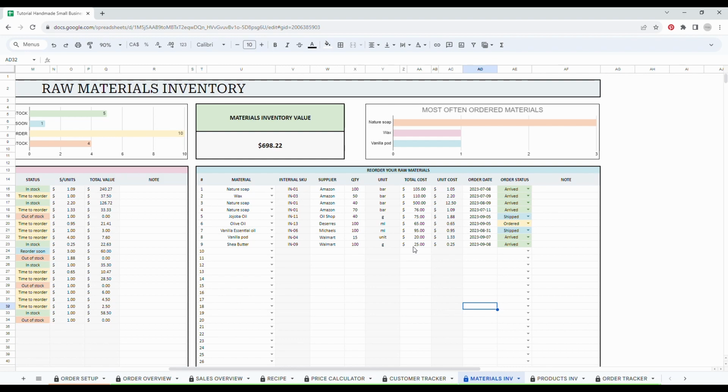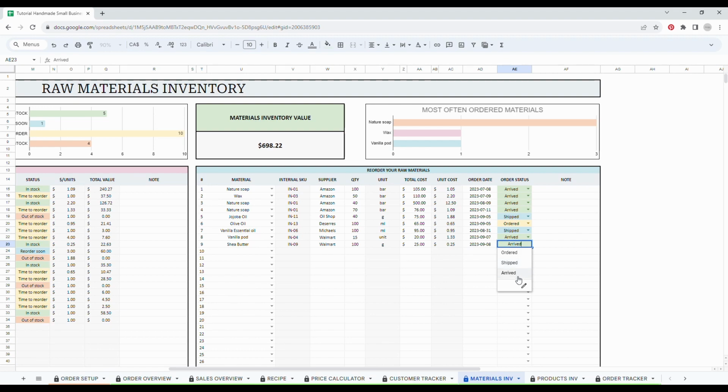You also have the possibility to track this order by adding the order date and the status of this order. It is very important to set the status as arrived when you get your order. Otherwise, this order will not be added to your inventory. So basically how the spreadsheet works, if your reorder is in ordered or shipped status, it's not taken into account in the calculation of the inventory.